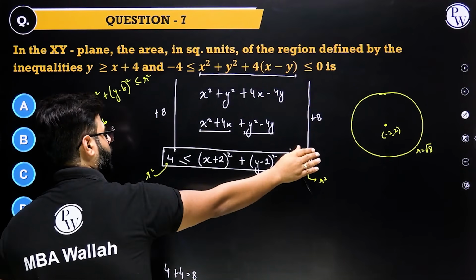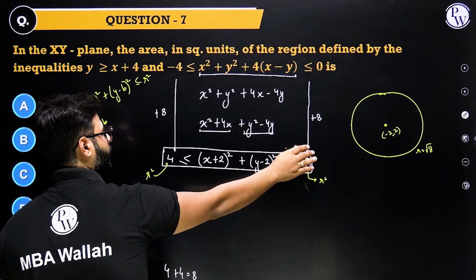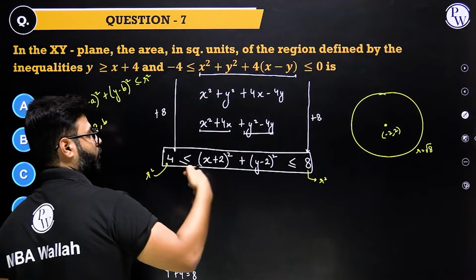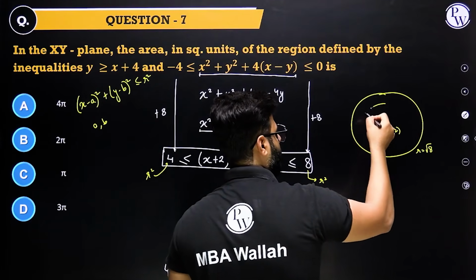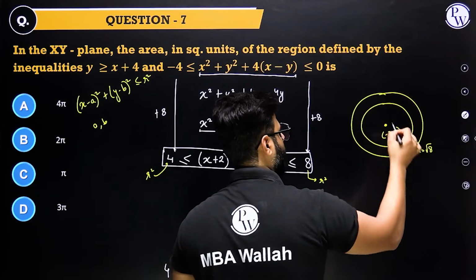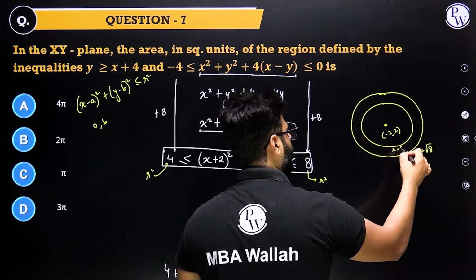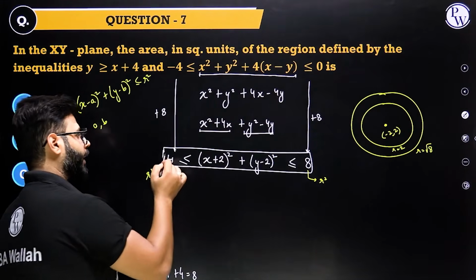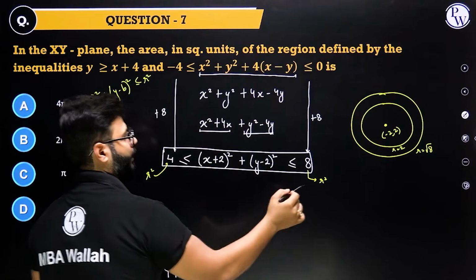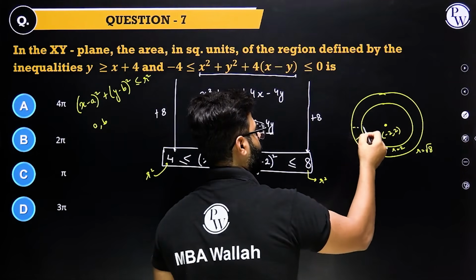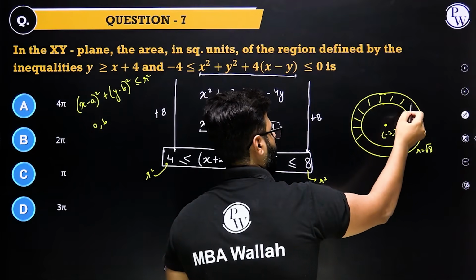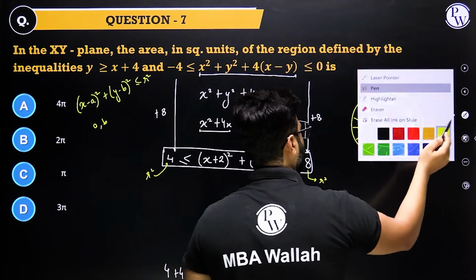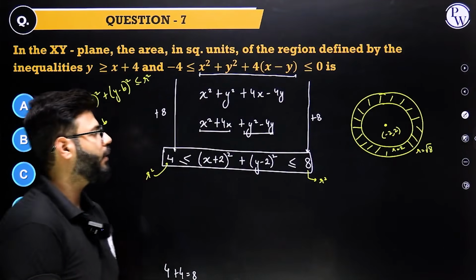So this is a circle inside the bigger circle, right? This has r equals root 8, r square is 8. This circle has r square as 4. So this circle is a smaller circle compared to the previous circle because this has an r of 2, right? So we are talking about the area outside this radius, inside this radius. So this area we are talking about so far. So the inequality represents this area, which we can easily find out because we have the radius, all right?